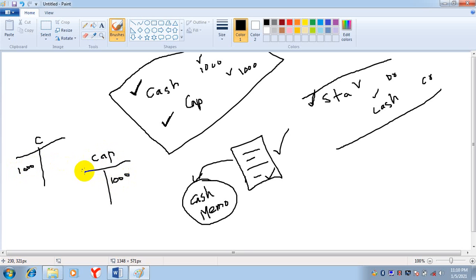So this is basically the ledger, which shows a classified record. Not summarized, it shows a classified record. So classification is made in the ledger.